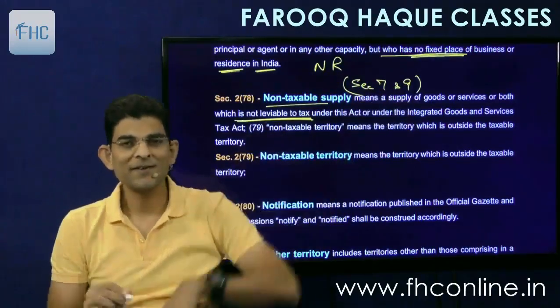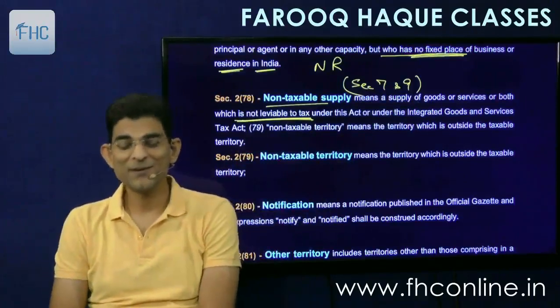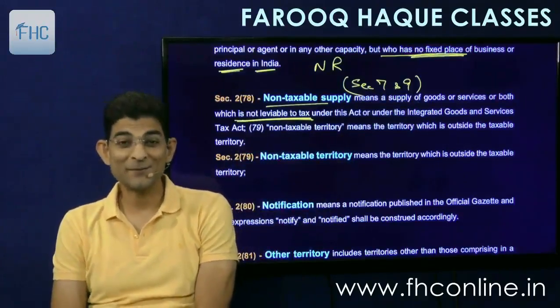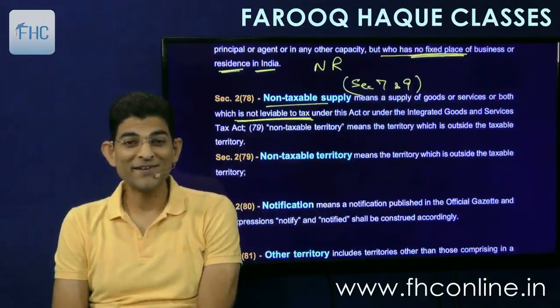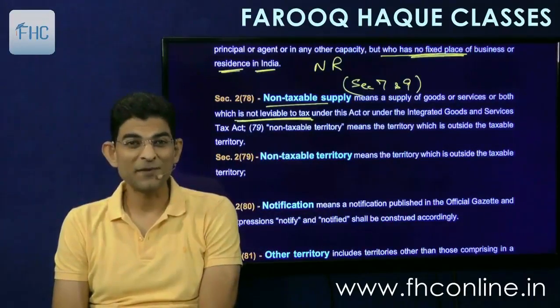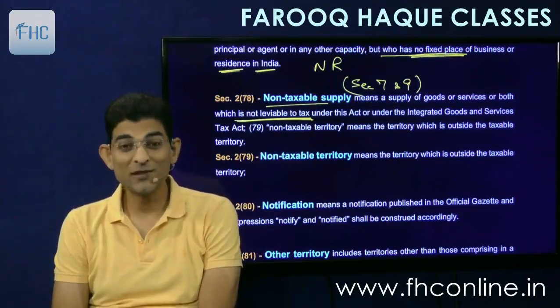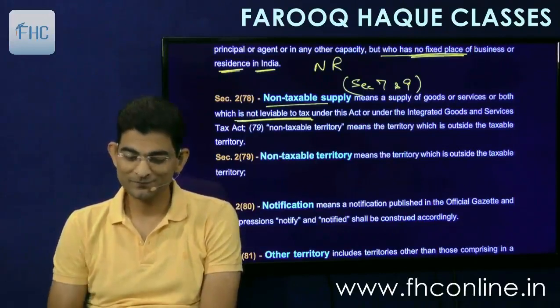So you can remember here, and you'll always remember this example. It is so nice example, alcoholic liquor. So alcoholic liquor is non-taxable supply because there is no levy of GST.